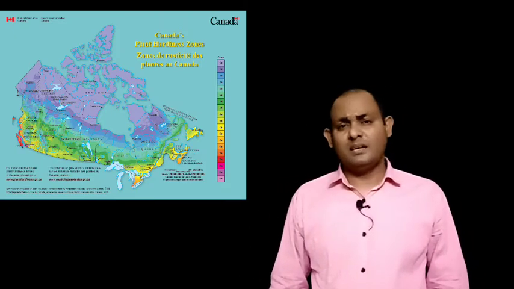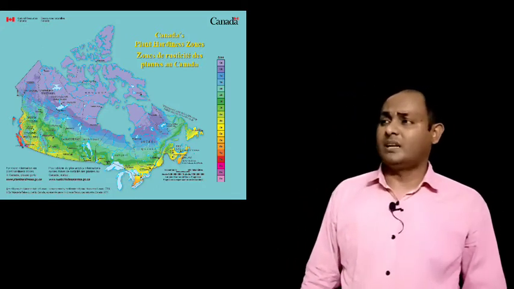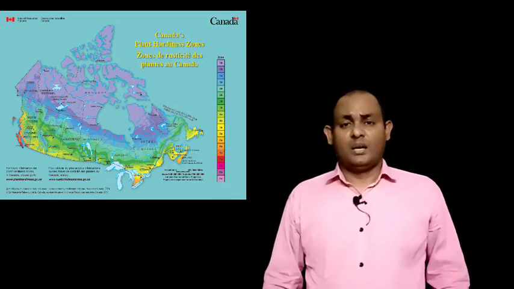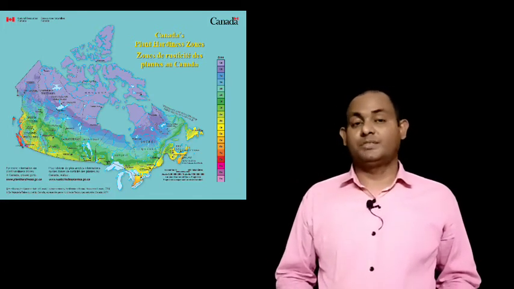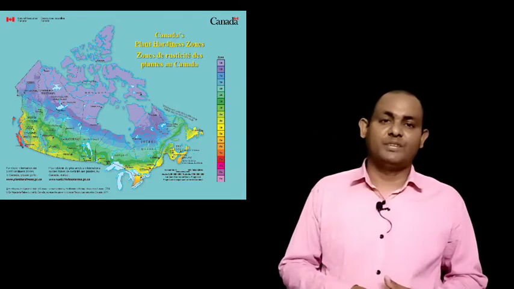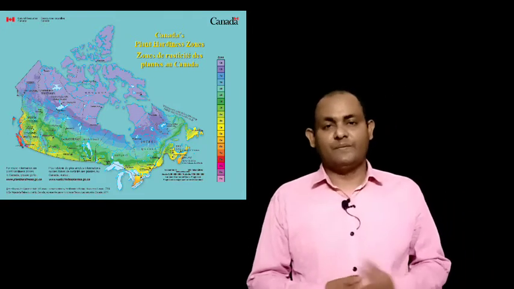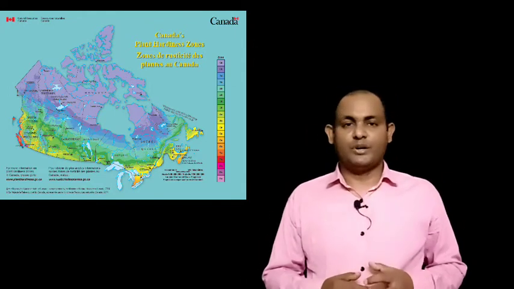There are also some valleys, the Okanagan Valley, on southern Ontario, and the Annapolis Valley in Nova Scotia, where Canada's chief fruit is grown, and they are the chief export also.